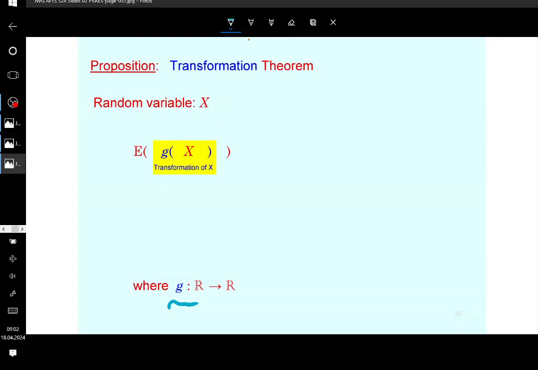So all types of regular functions work, but there is a restriction that the function has to be Borel measurable. You don't know what a Borel set is, and you don't know what a Borel sigma algebra is, so I cannot address that question. But if you Google what the expectation of a transformation is, you'll find that there are restrictions involved regarding the function g that gives you the transformation. One of them is that it needs to be so-called Borel measurable, but you don't know what Borel sets are, so just ignore it. Most of the functions that you're familiar with are going to work. If there is some sort of abstract function here and there, that's something you're not going to see in practice, so that's not going to be an issue.